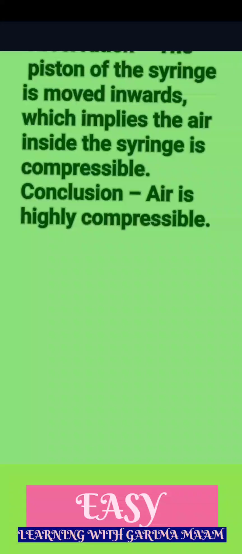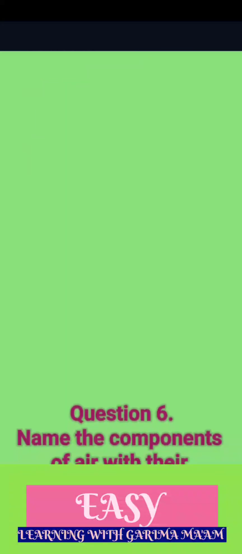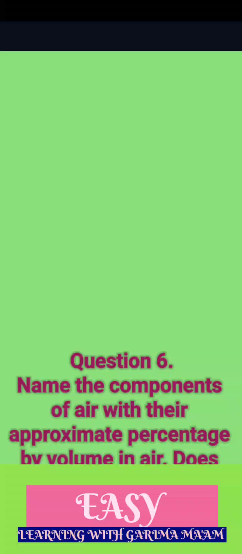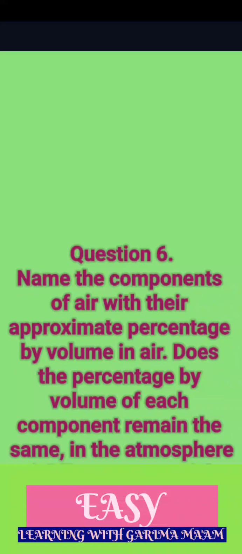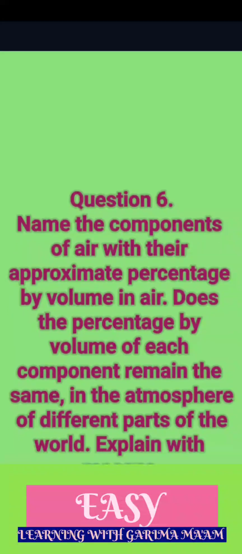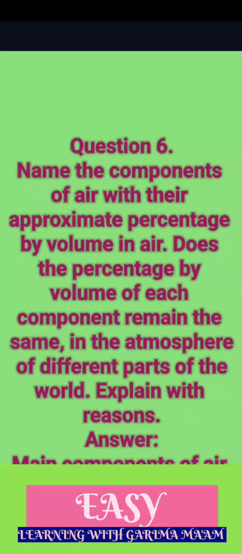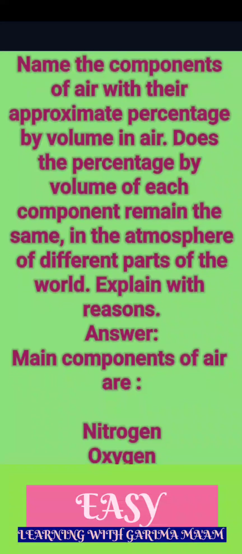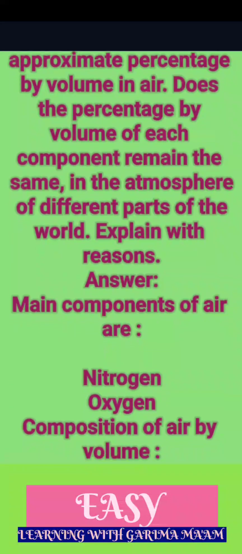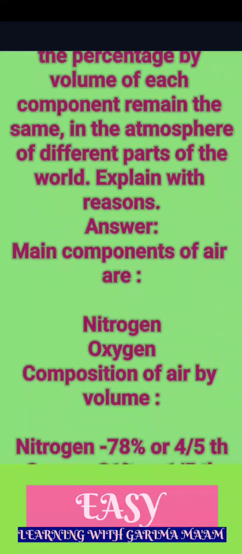Name the components of air with their approximate percentage by volume in air. Does the percentage by volume of each component remain the same in the atmosphere of different parts of the world? Explain with reasons. Answer. Main components of air are nitrogen and oxygen.